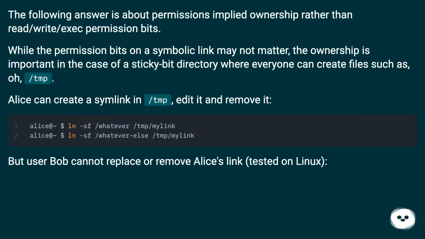The following answer is about permissions implied by ownership rather than read/write/exec permission bits. While the permission bits on a symbolic link may not matter, the ownership is important in the case of a sticky bit directory where everyone can create files, such as /tmp. Alice can create a symlink in /tmp, edit it, and remove it. But user Bob cannot replace or remove Alice's link, tested on Linux.